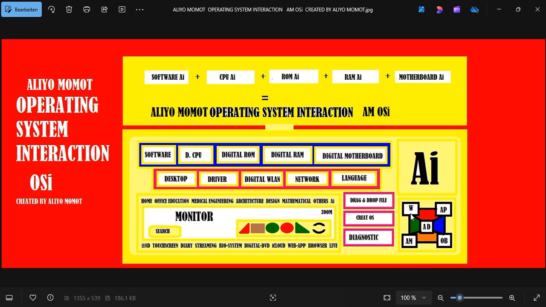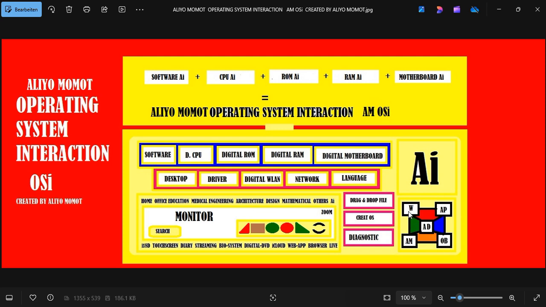That means it can work with Windows, it can work with Apple, it can work with ALIYO MOMOT, it can work with Android, and it can work with Ubuntu.